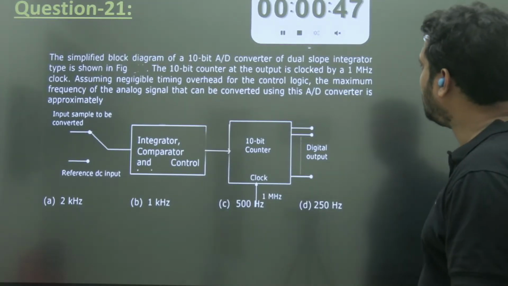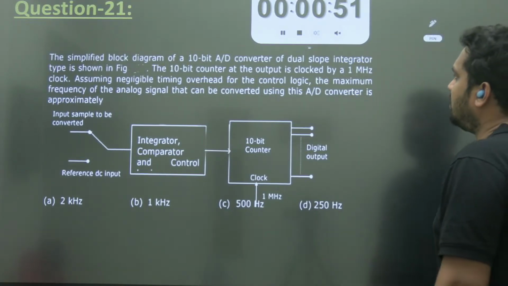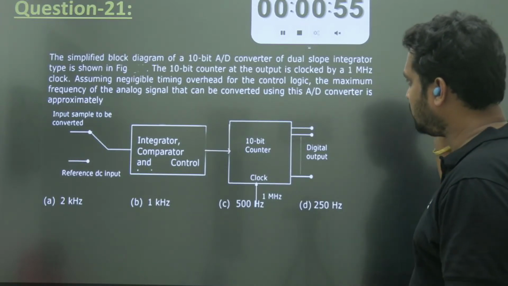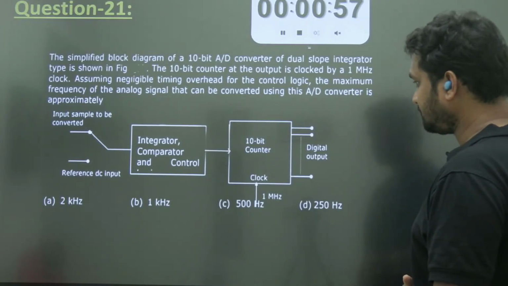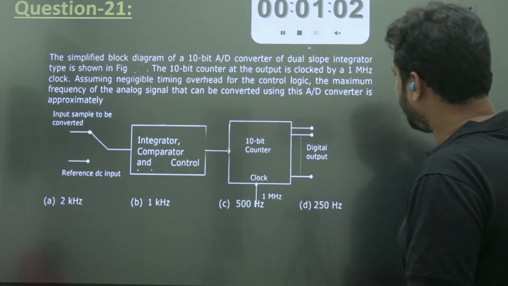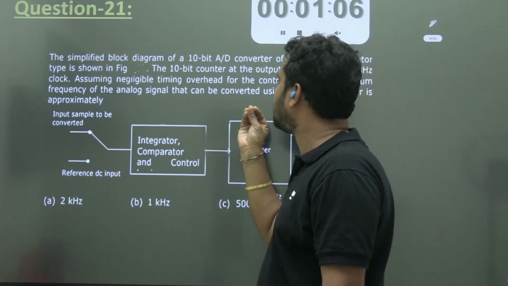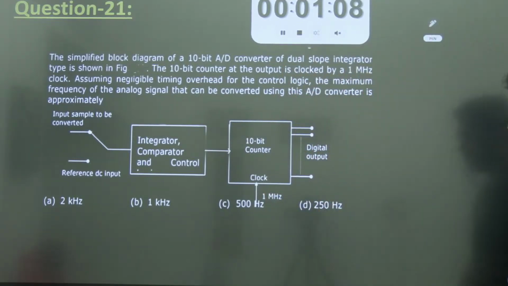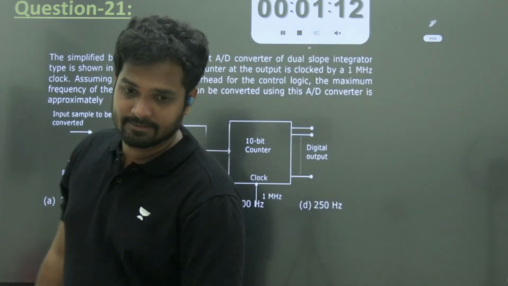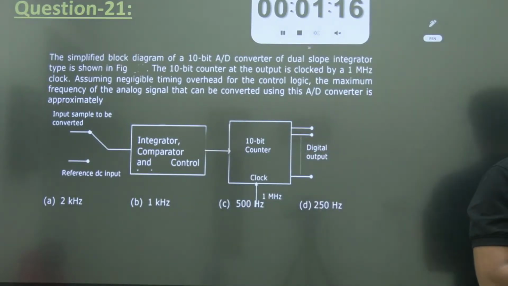Try it. Come on. The simplified block diagram of a 10-bit ADC, the dual slope ADC, is shown in the figure. The 10-bit counter at the output is clocked by a 1 megahertz clock. Assuming negligible timing overhead for the control logic, the maximum frequency of the analog signal that can be converted using this ADC is. Come on, you can do it.